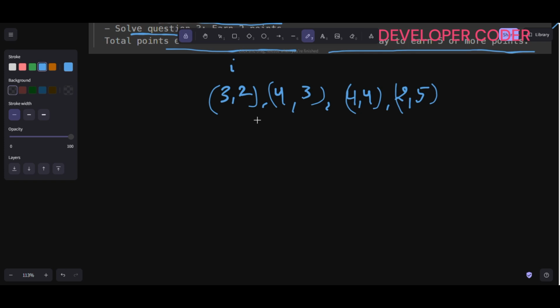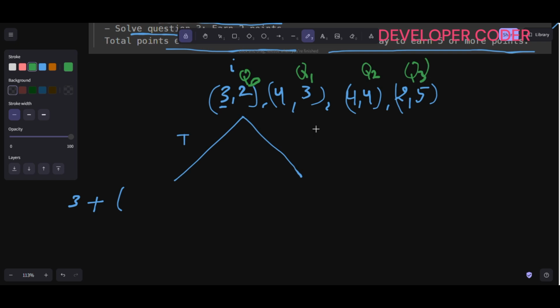Here I have two options, whether I want to take this or skip this. If I am taking it, I have to add this 3. Let's say this is question 0, question 1, question 2, and question number 3.